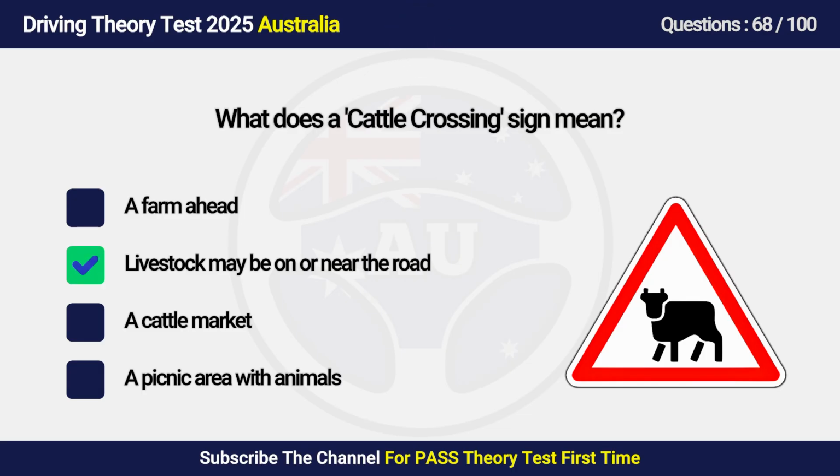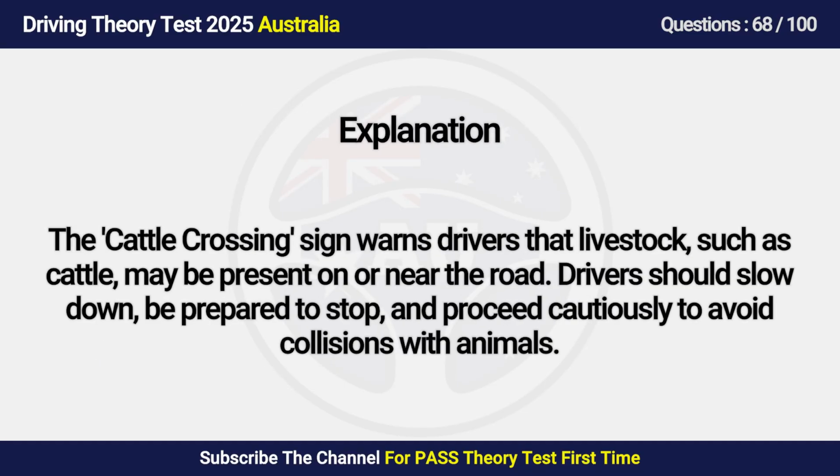Answer is B. Livestock may be on or near the road. The cattle crossing sign warns drivers that livestock, such as cattle, may be present on or near the road. Drivers should slow down, be prepared to stop, and proceed cautiously to avoid collisions with animals.